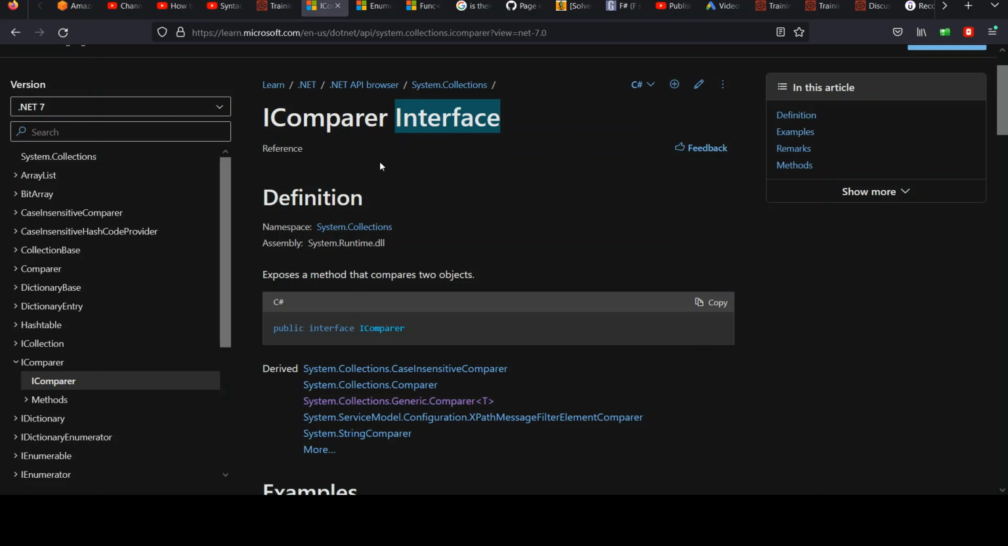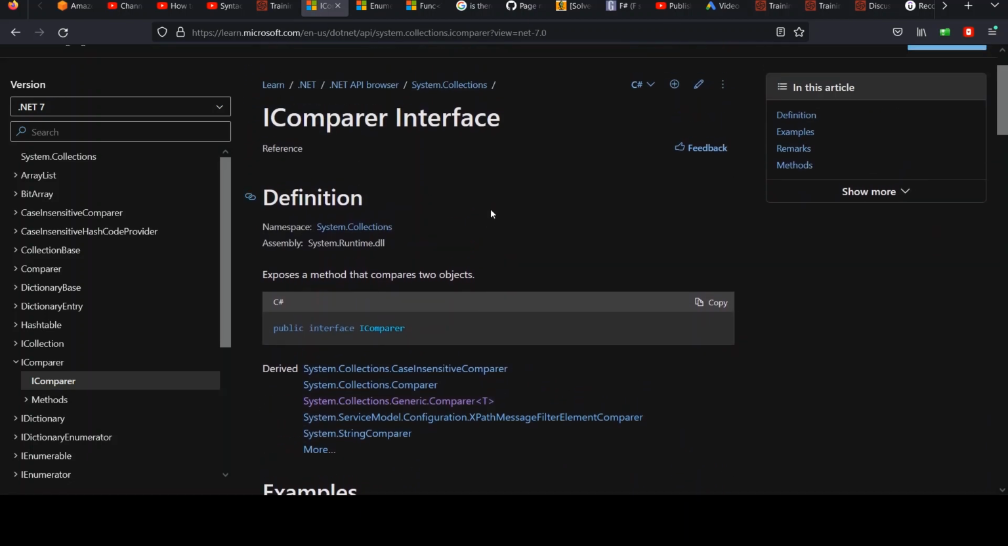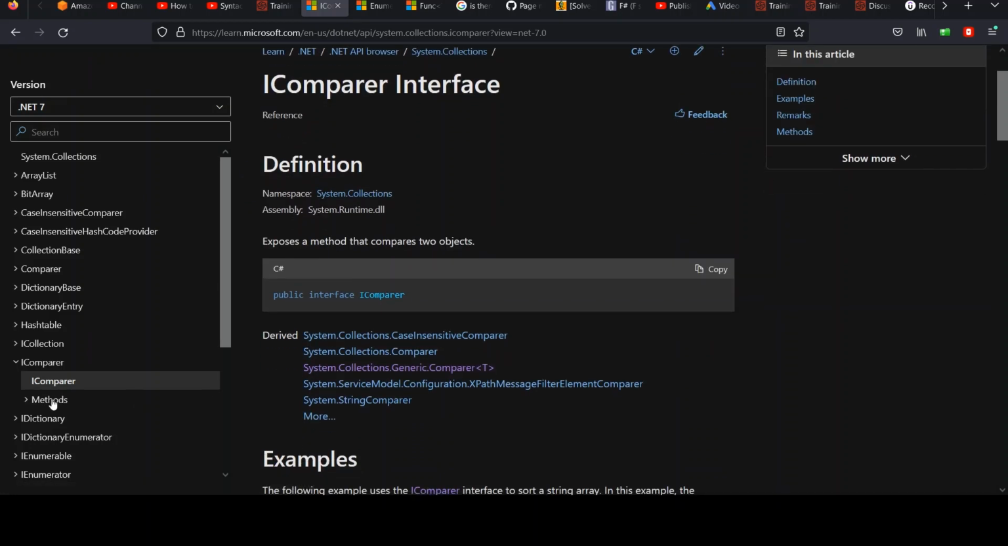You may also use it for photo shoots or anything else, but from the point of concern for using the car, that's sort of what the interface gives you. And so feel free to read this description here. Exposes a method that compares two objects. So that's the big thing with these comparers, is that they have to implement this compare method.